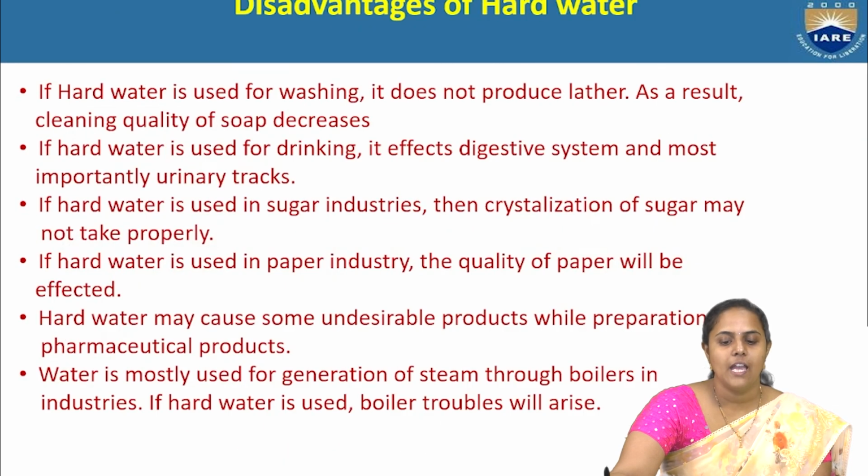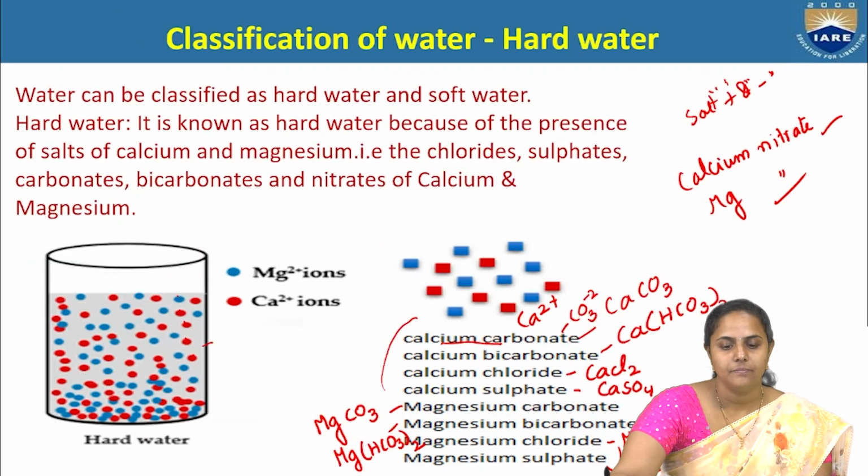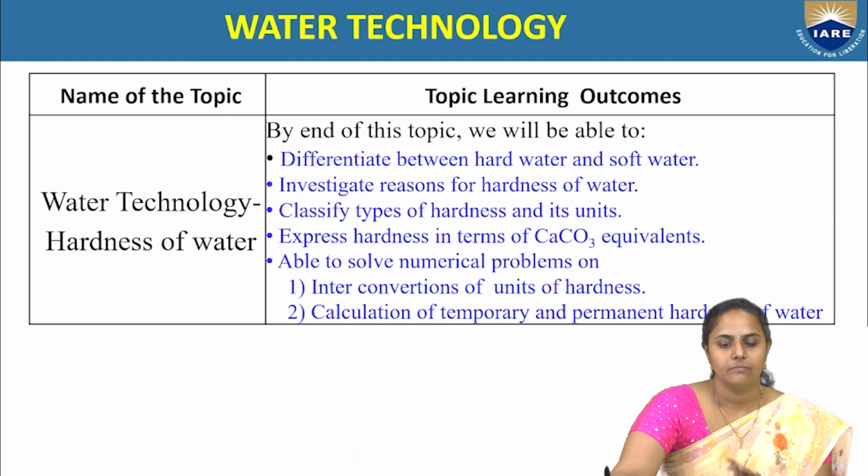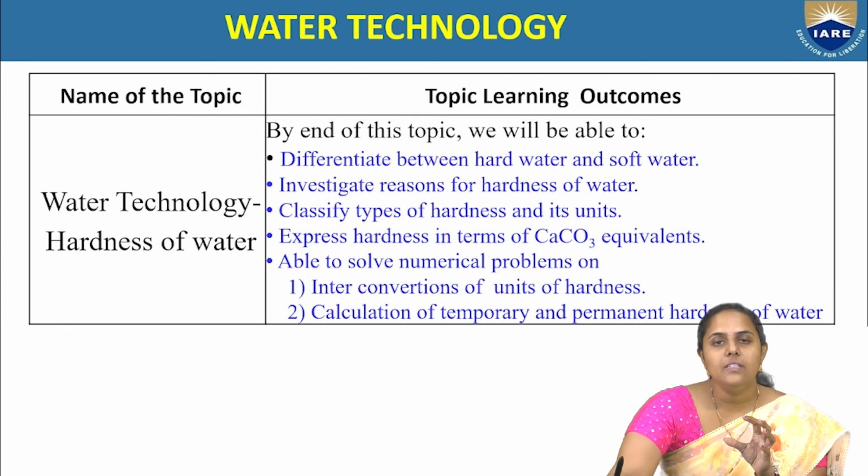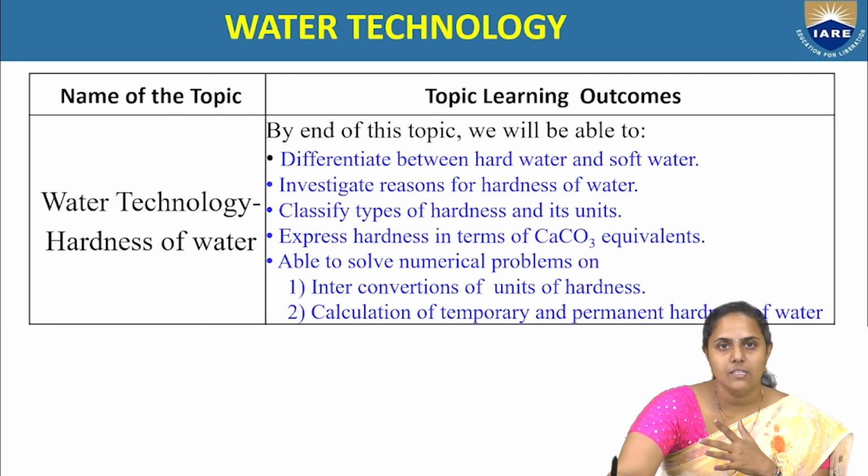Let's have a small recap of what we have learned. The difference between hard water and soft water: if water contains chlorides, sulfates, carbonates, bicarbonates and nitrates of calcium and magnesium, it is called hard water. Soft water means the water is free from these salts.